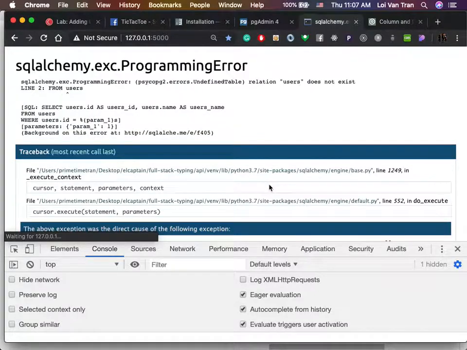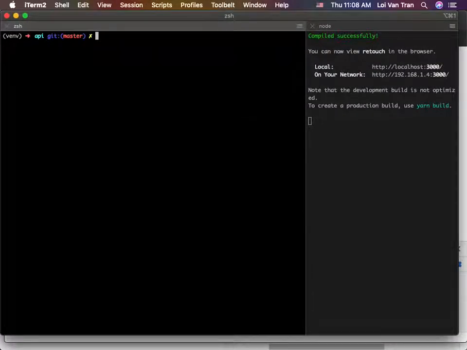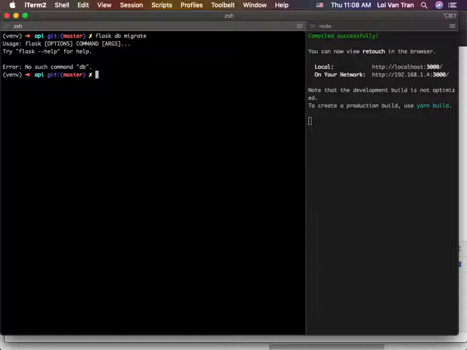Okay, so now we got a new problem. Relation users does not exist. Who can help me solve this problem, guys? What do I need to do here? You have to do flask db migrate. Oh, you have the migration set up. Okay, so flask db init like this.